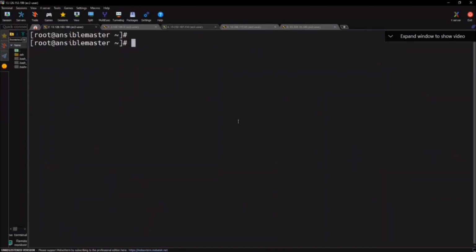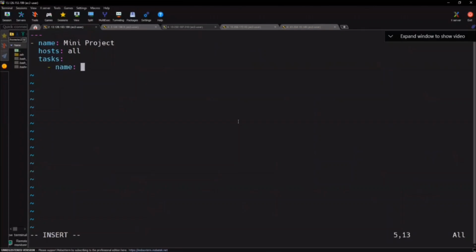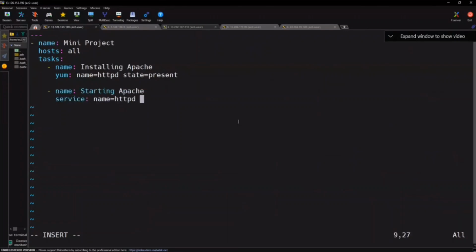Let's do one thing. Let's go with mini project.yaml. There are a few things that you don't know. Let's go and do it. Hyphen name, I call it Mini project. Next, hosts: you want all, or dev or prod, whichever you can mention. And next here is tasks. Name: Installing Apache. Yum module, name is equal to httpd, state is equal to present. Next, start the service. Name: Starting Apache. Service module, name httpd, state is equal to started.